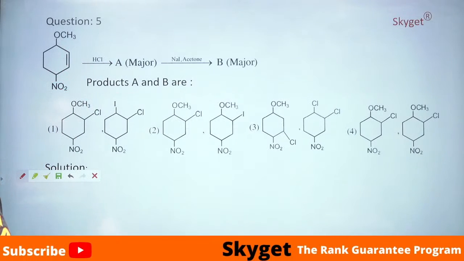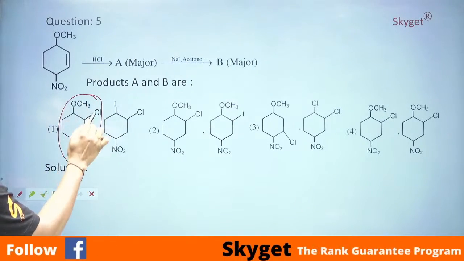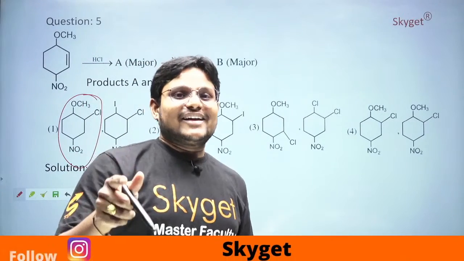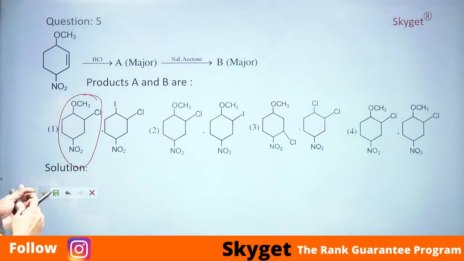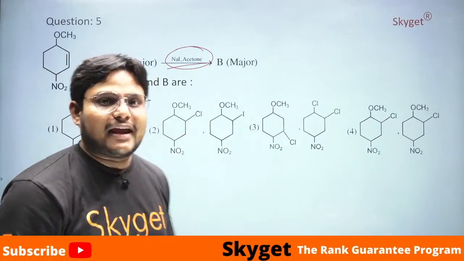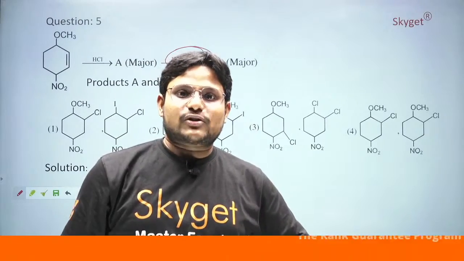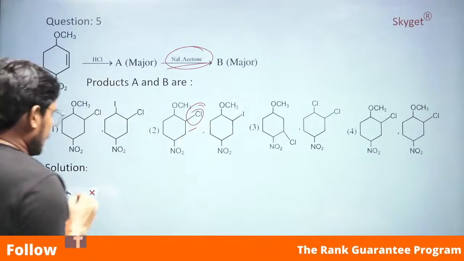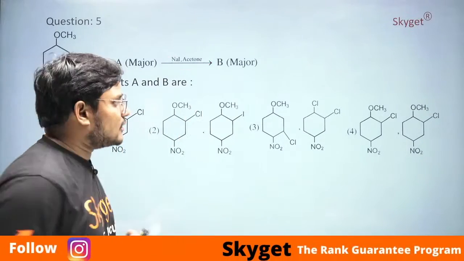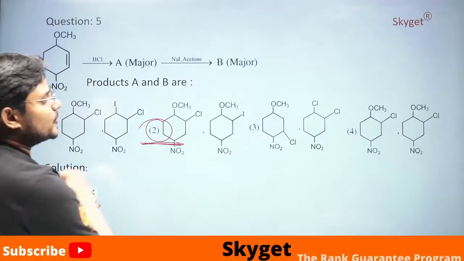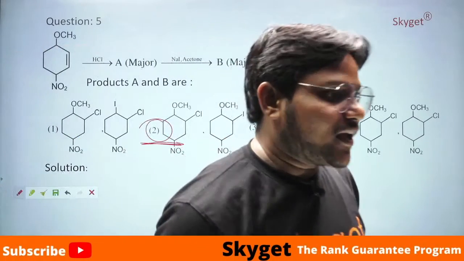So what is your first product that you will get? You will get this, that is NO2 C6H3 Cl. I am not telling about the options here, don't worry. Okay, so you are getting this product. Now what is happening, students? Now you are making them react with NaI and acetone here. Now what will happen, students? I will come and add in the place of Cl. So you will get a replacement. Means I will add in the place of Cl. So the option is 2. Okay, very good.